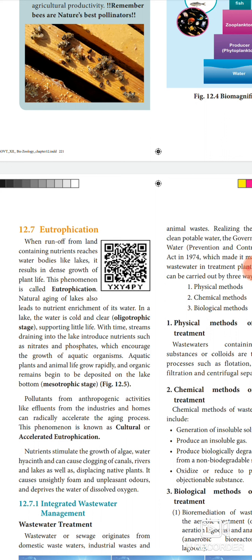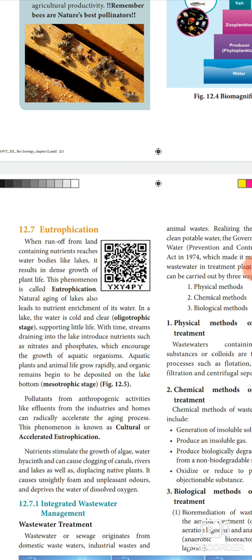Okay, next, nutrients stimulate the growth of algae. These nutrients initiate the growth of algae and water hyacinth. This algae and water hyacinth can cause clogging of canals, rivers and lakes, as well as displacing native plants. It produces unpleasant smells in the water and deprives the water of dissolved oxygen. So this is called eutrophication.